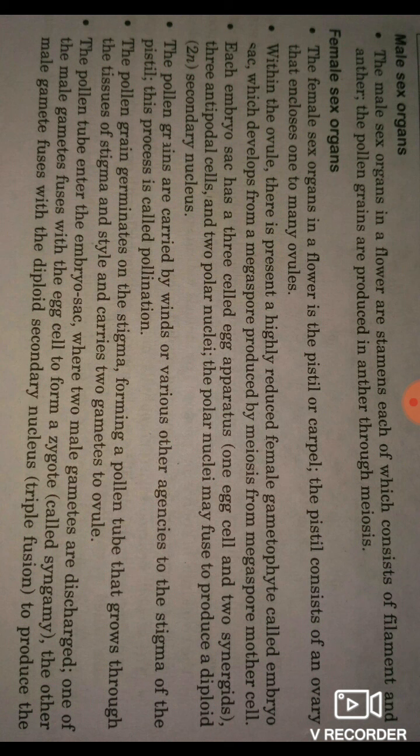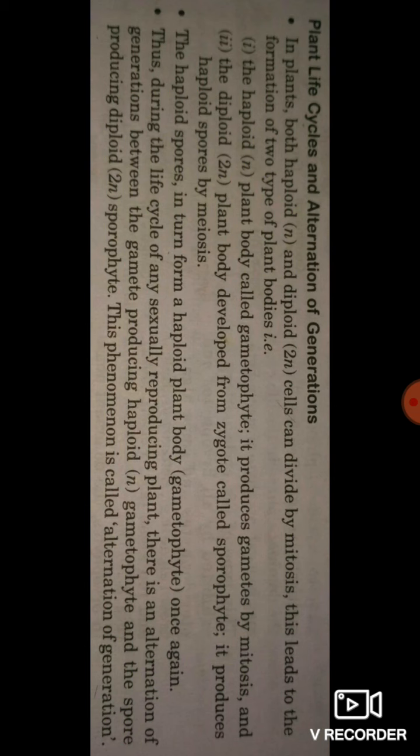The pollen grain germinates on the stigma, forming a pollen tube that grows through the tissues of the stigma and style and carries the gametes to the ovule. The pollen tube enters the embryo sac where two male gametes are discharged. One of the male gametes fuses with the egg cell to form a zygote, which is called syngamy. The other male gamete fuses with the diploid secondary nucleus, a triple fusion, to produce the endosperm.